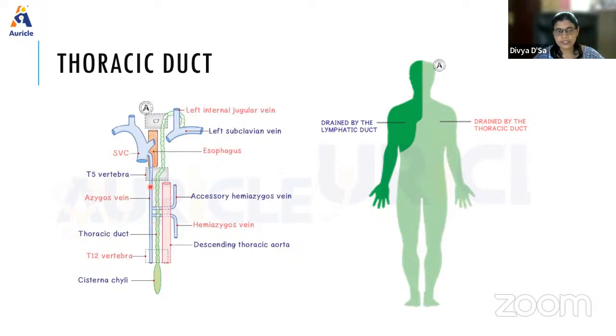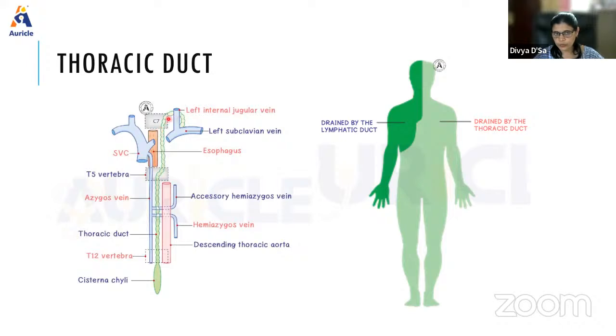Opposite the T5 vertebra, the thoracic duct slightly crosses towards the left side. Then again, it runs in the superior mediastinum. Below, it was in the posterior mediastinum. In the upper part, it came to the superior mediastinum along the left edge of the esophagus.